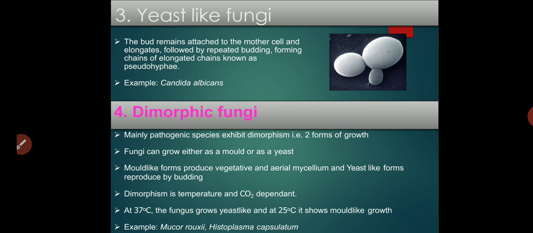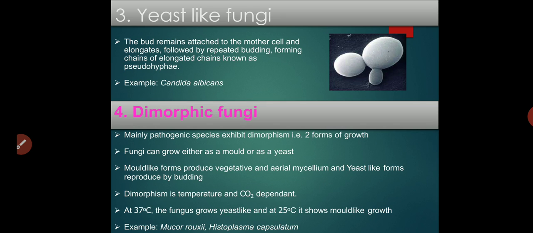The last and fourth form of fungus is dimorphic fungus. Mainly it is a pathogenic species, and generally pathogenic fungi exhibit a dimorphic form. The name itself explains that dimorphic means this type of fungus can change itself into yeast as well as mold form. If the temperature is around 37 degrees centigrade, the fungus grows like yeast, and if the temperature is around 25 degrees centigrade, then it shows growth in a mold-like fashion.